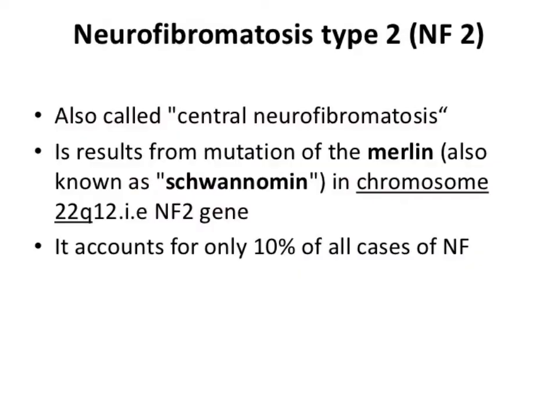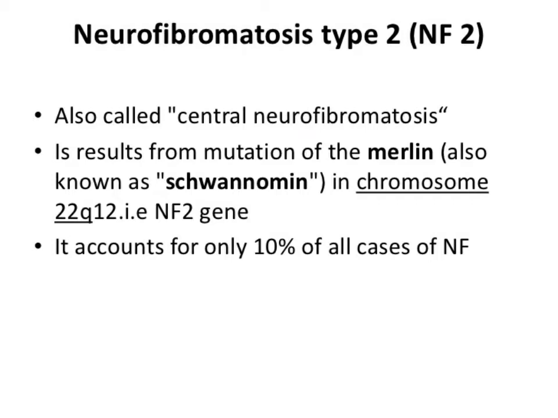Now let us learn about neurofibromatosis type 2. How can we differentiate type 1 and type 2? I told you I will answer in this video. Type 1 is a peripheral disease. That is, it involves the nerves and the skin of the periphery, the fibromas, the small tumors, basically benign. All these are formed on the peripheral nerves or peripheral nerve roots. But neurofibromatosis type 2 is basically related to the central nervous system, and you know the central nervous system contains the brain and spinal cord. So neurofibromatosis type 2 is also known as central neurofibromatosis.